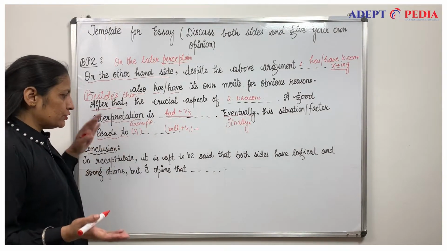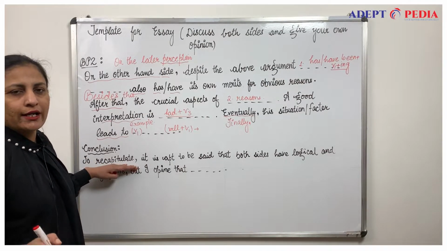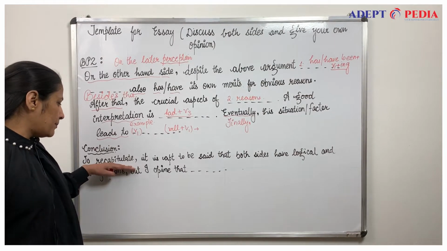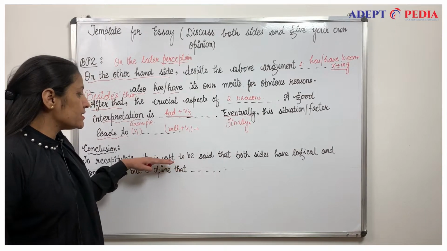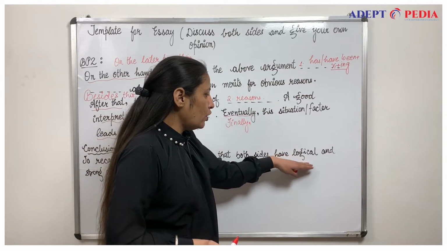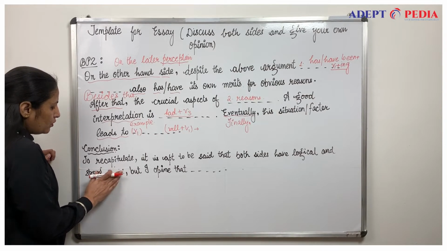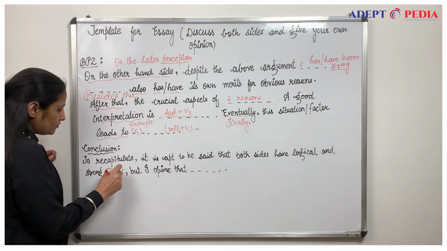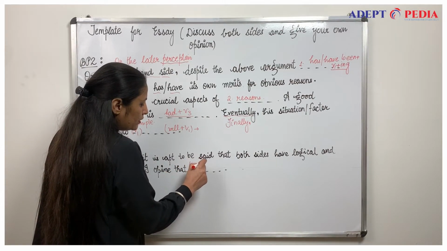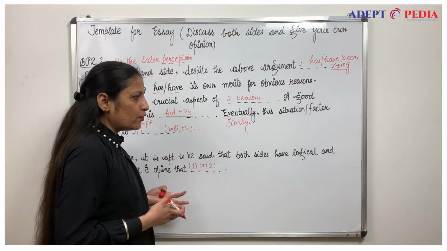Lastly, our conclusion. What we can copy paste in the conclusion is to recapitulate whatever you have written. Overall is okay, to conclude is okay, but recapitulate: it is apt to be said that, it is right to be said that both sides 1 and 2 have logical and strong opinions, but I opine that. Try to choose either the first or second side to explain or illustrate your opinion.